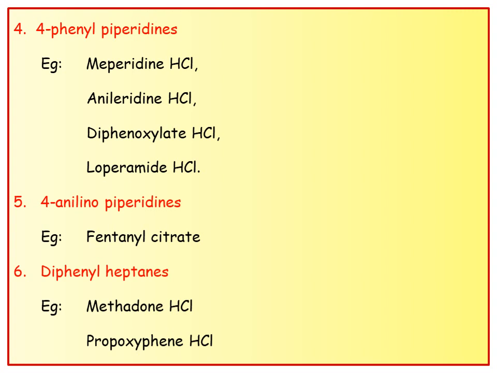So remember here, all these narcotic analgesics, nothing but opioids, are generally available in the salt state. Most probably in hydrochloride salt state. Some may be as citrates, some may be as tartrates. In case of morphine and codeine, generally observed as sulfates. This is about the classification of narcotic analgesics.